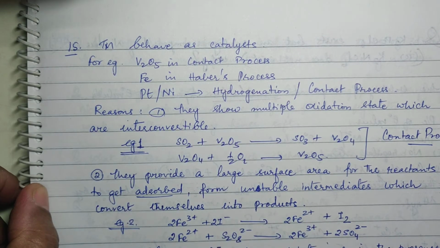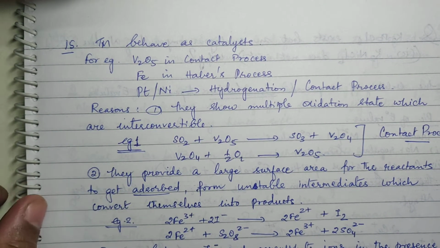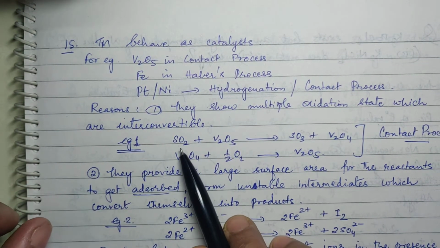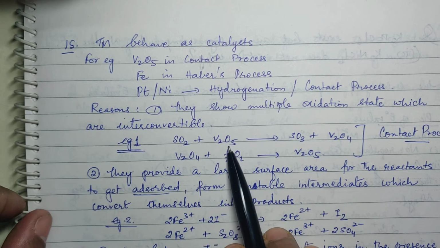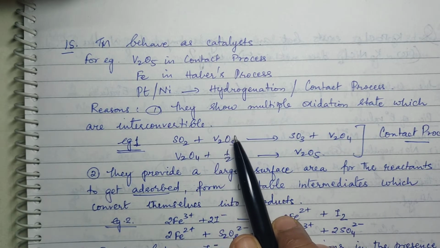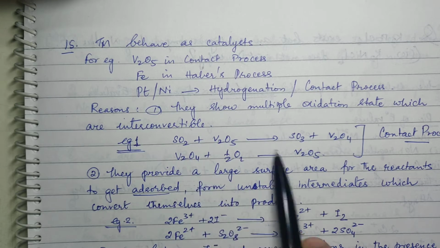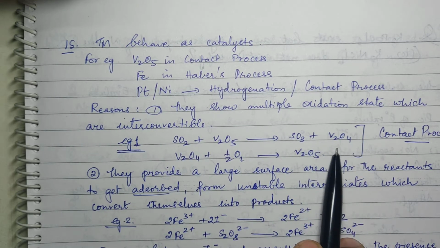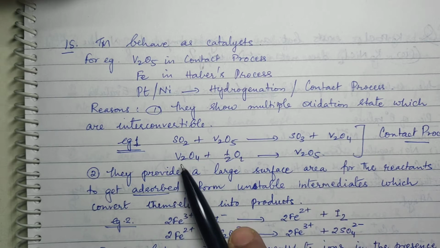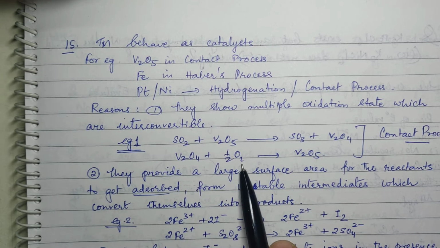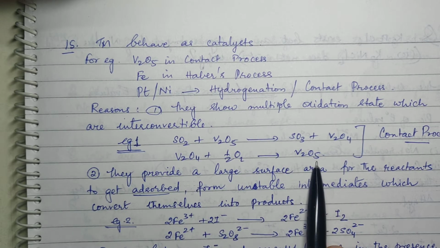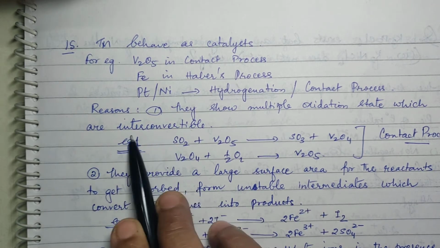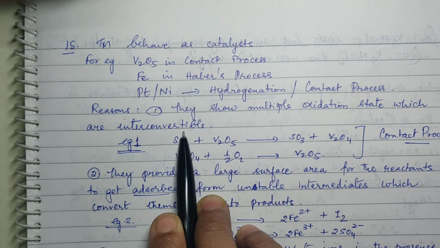That is a very big advantage for transition metals. Now look here at an example. SO2 plus V2O5. V2O5 is vanadium pentoxide. It gets converted to SO3 and it becomes vanadium tetroxide. And this vanadium tetroxide will react with atmospheric oxygen, giving rise to V2O5. So this is what I told you, interconvertible oxidation states.